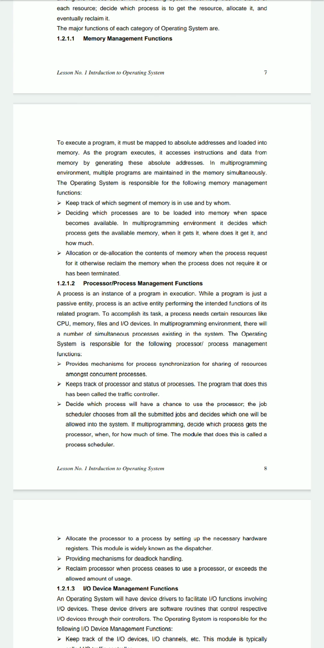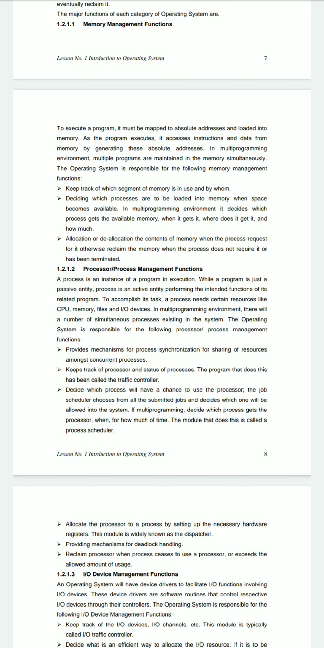Memory management is to keep track of which segment of memory is in use and by whom, who is using the segment of memory, and deciding which processes are to be loaded into memory when space becomes available. Allocation or deallocation of the contents of the memory when the process requests it, otherwise reclaim the memory when the process doesn't require it or it has been terminated. Means it allocates or deallocates the memory so that we can perform other tasks.